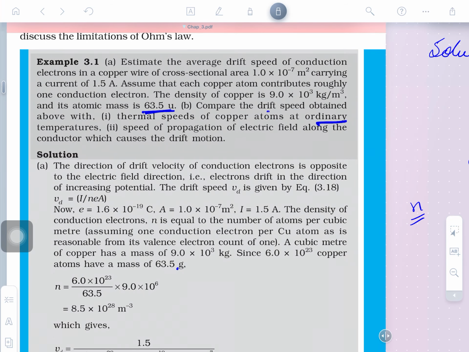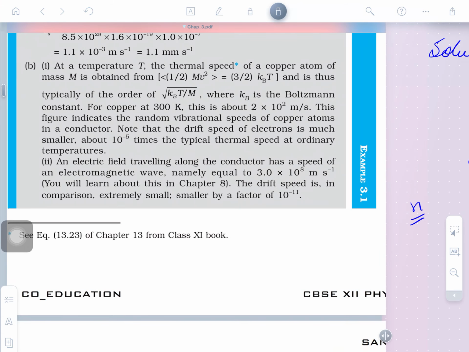What is the next question? The next question is the speed of propagation of electric field along the conductor, which causes the drift motion. Electric field you will study in the 8th unit of this chapter in this book. The speed of electron drift is actually a result of the impact of the flowing electrons. An electric field travelling along the conductor travels at the speed of an electromagnetic wave, and the electromagnetic wave is at light speed, 3 into 10 raised to the power 8 meter per second.